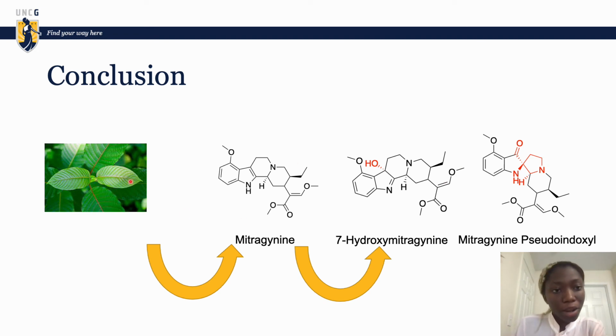I have talked about kratom and its potential to be used as a therapeutic for pain. I've also talked about mitragynine, which is a major component of the plant, which is a partial agonist of the mu opioid receptor. We are also able to synthesize or semisynthesize 7-hydroxymitragynine and mitragynine pseudoindoxyl. This work can serve as a reference standard for other works. Also, due to the expensive nature and commercial unavailability of the semisynthesized derivatives, obtaining methods to synthesize them can alleviate this issue.